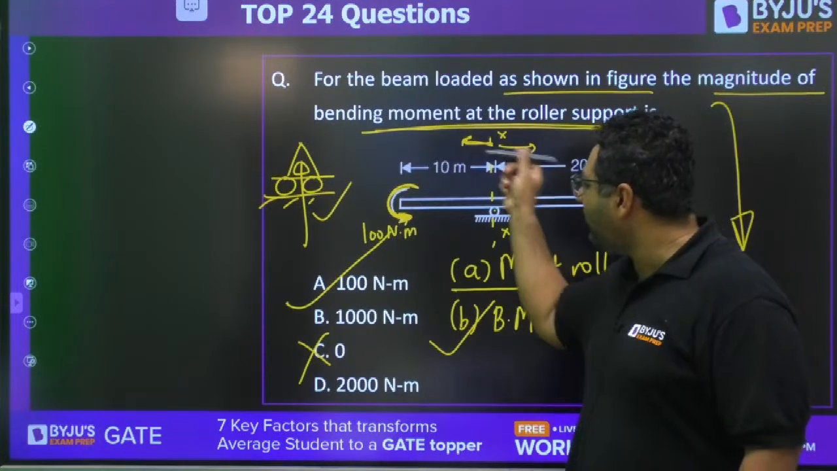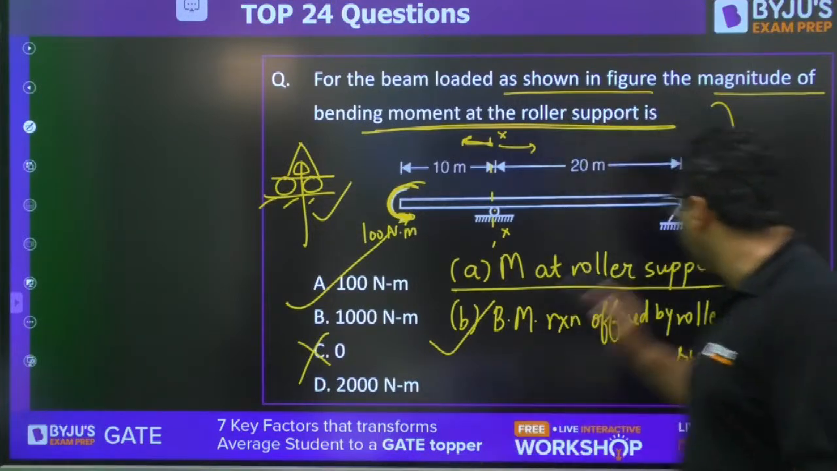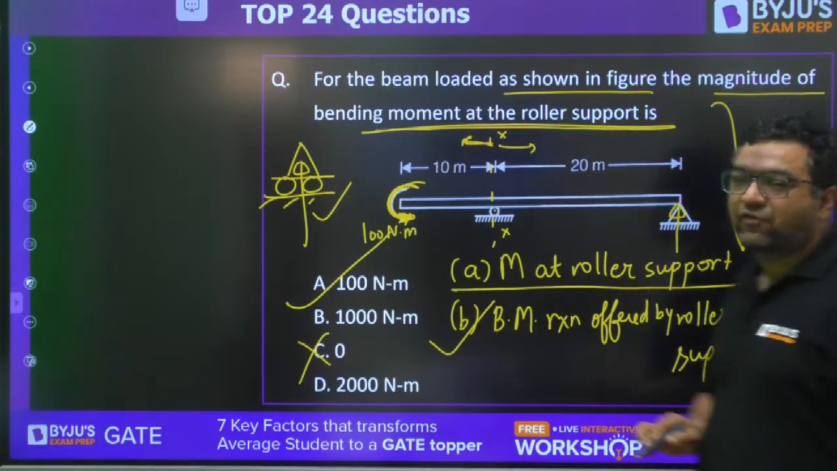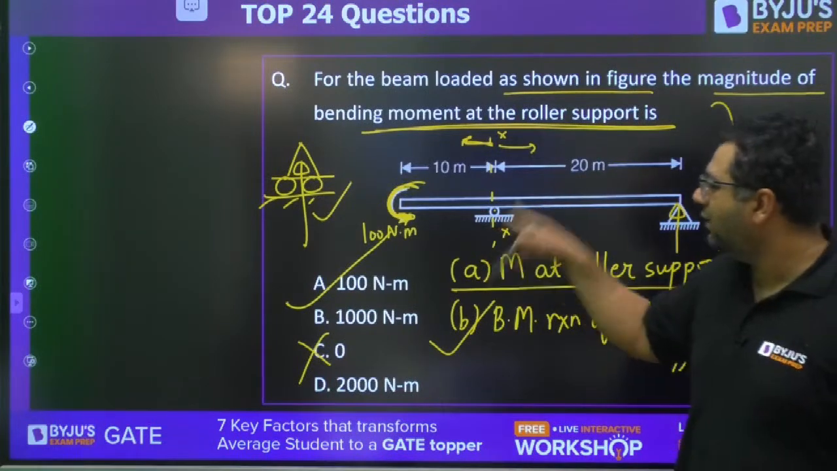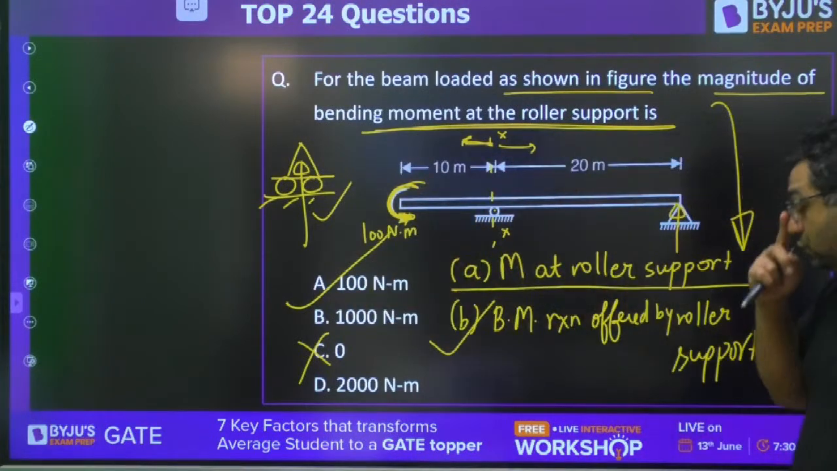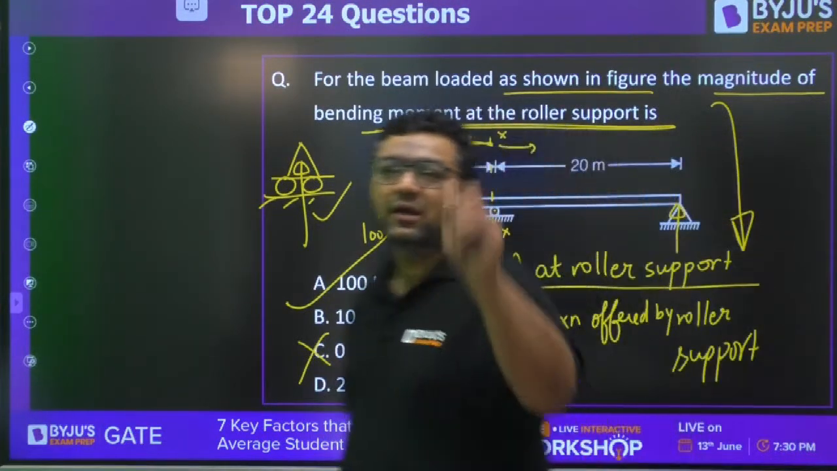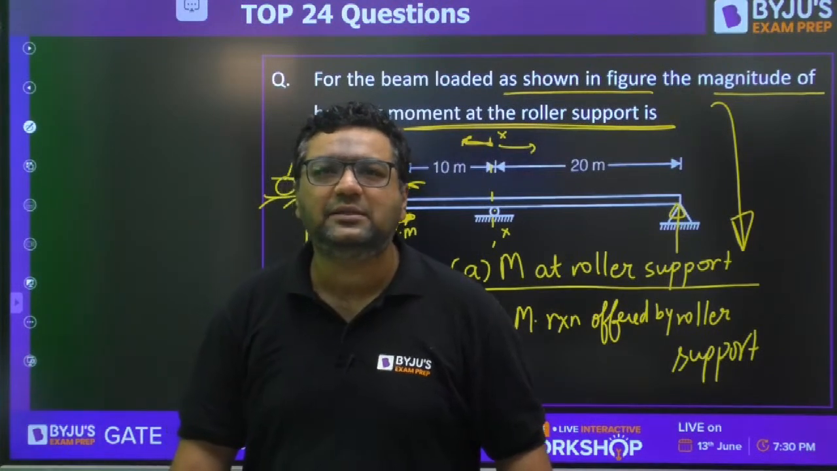So if you will see the left hand side, you are having this 100. For right hand side, you need to find out the reaction if you want to check from right hand side. Then this into that distance will be once again the bending moment. So you can find out from left side or right side. So guys, this is the biggest confusion students are having. Now please tell me, everybody is getting it or not?